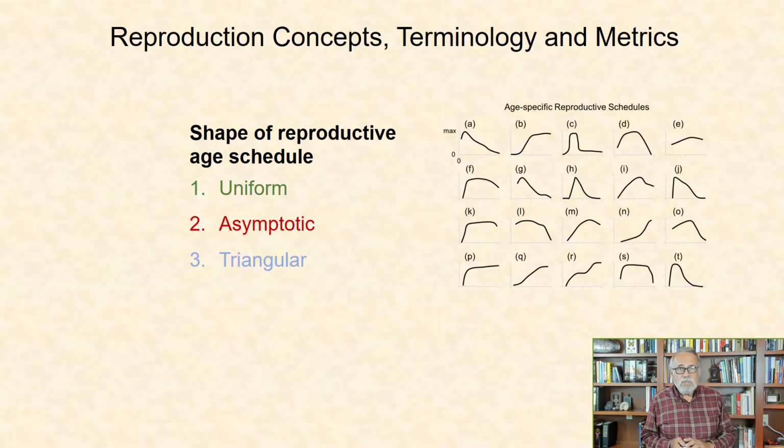The shape of the age schedule of reproduction is generally classified into three groups, including uniform, age-independent or constant level of offspring production with age; asymptotic, increasing reproductive output with age, a pattern that often occurs in plants and ectotherms that increase in size after reproductive maturity; and triangular, an age-dependent reproductive pattern that starts low, increases to a peak, typically in early middle age, and decreases with age.